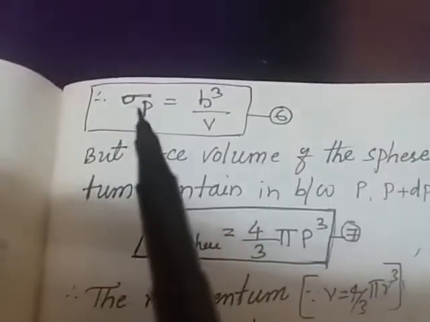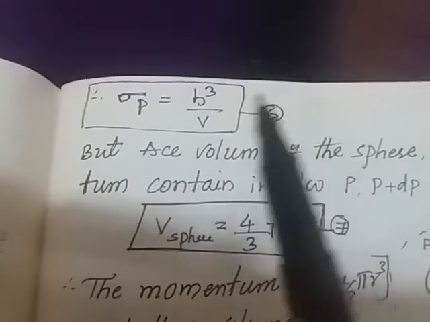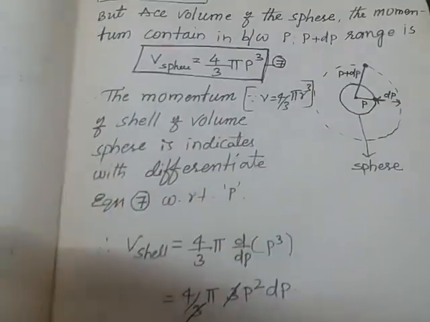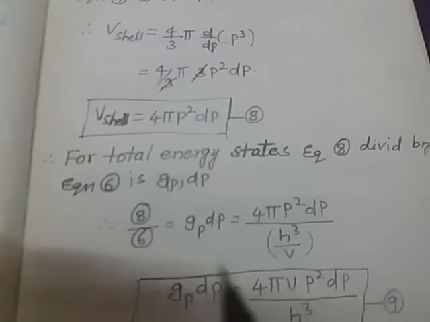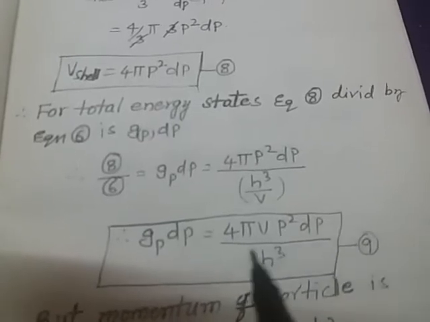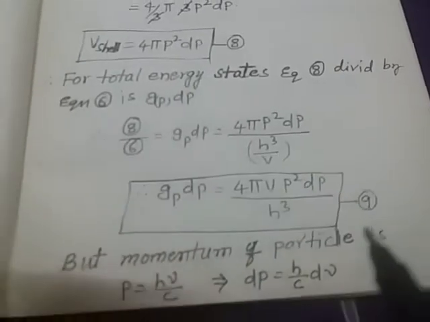Already the equation is there, see students. This is sigma p equal to h cube by V, the 6th equation. And this is the 8th equation. So we derive 8 by 6, and we will get 4 pi V p square dp by h cube. This is equation 9.